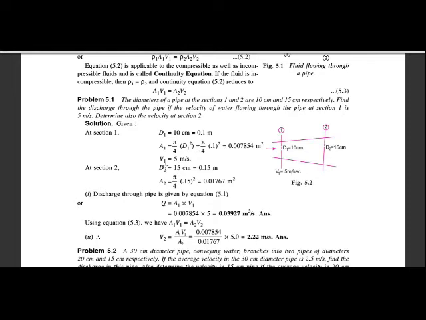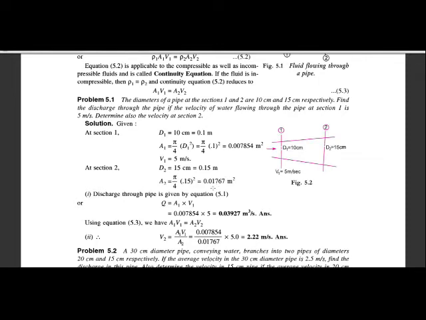The velocity at section 1 is given as 5 meter per second. Then at section 2 the diameter is 15 centimeter. Now calculate the area: pi by 4 d square means pi by 4 into 0.15 square. Now we get the area at section 2 also.